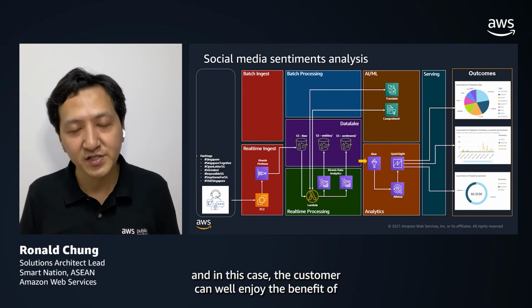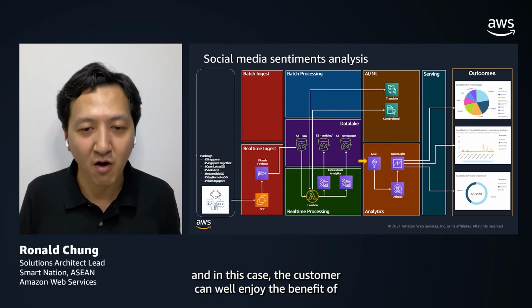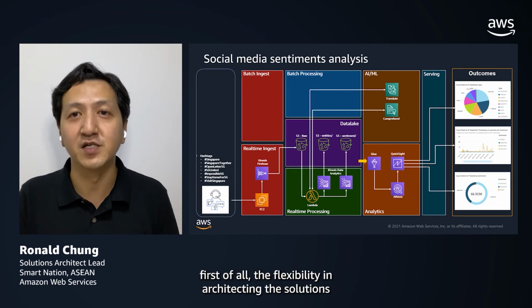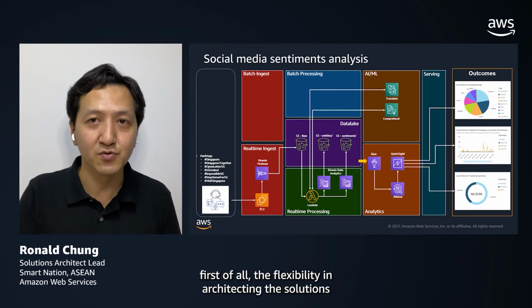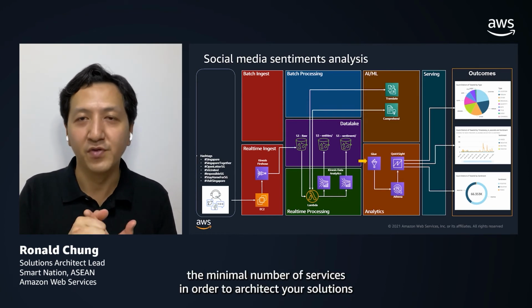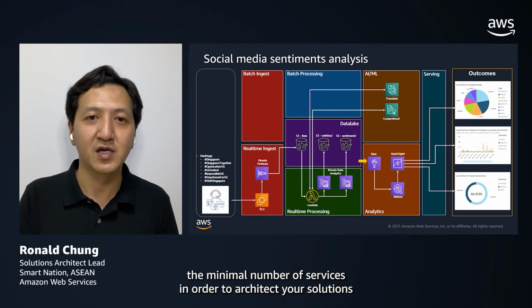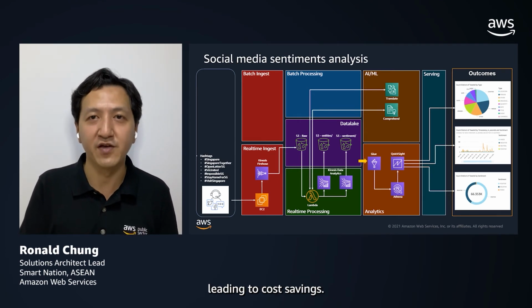And in this case, the customer can enjoy the benefit of, first of all, the flexibility in architecting the solutions. And second of all, you can utilize the minimal number of services in order to architect your solutions, leading to cost savings.